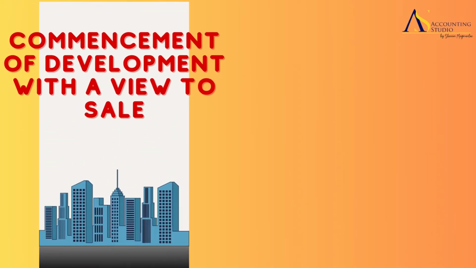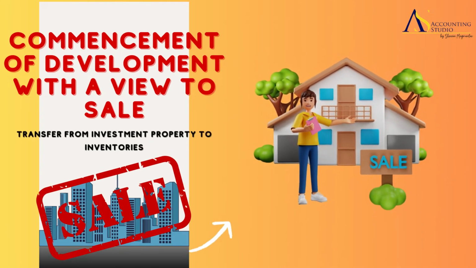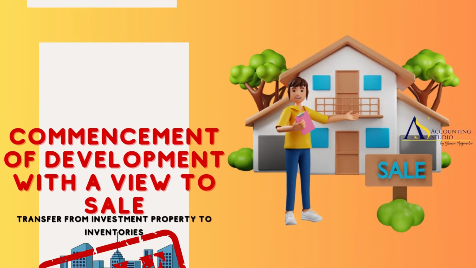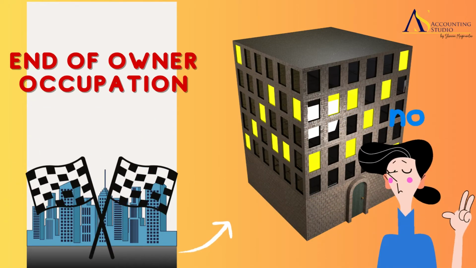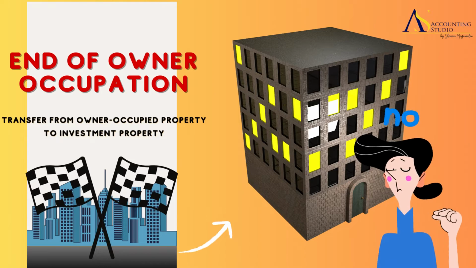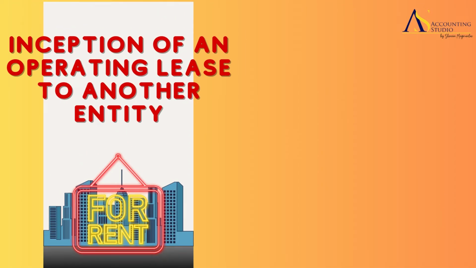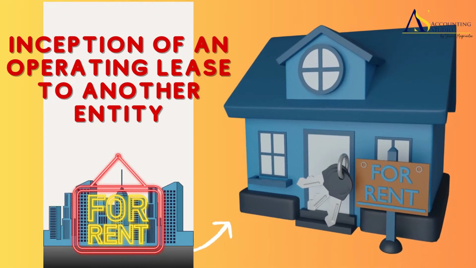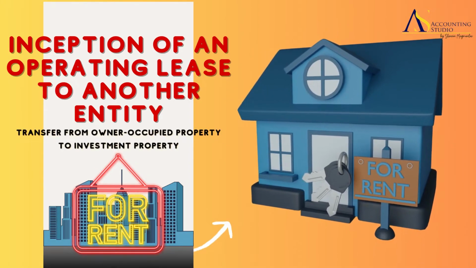Commencement of development with a view to sale. When the property starts to be developed with an intention to sell, resulting in a transfer from investment property to inventories. End of owner occupation. When the property is no longer owner-occupied, leading to a transfer from owner-occupied property to investment property. Inception of an operating lease to another entity. When the property is leased out to another party under an operating lease, resulting in a transfer from owner-occupied property to investment property.